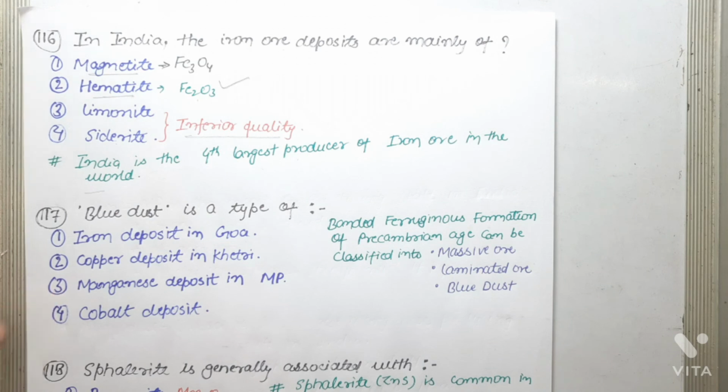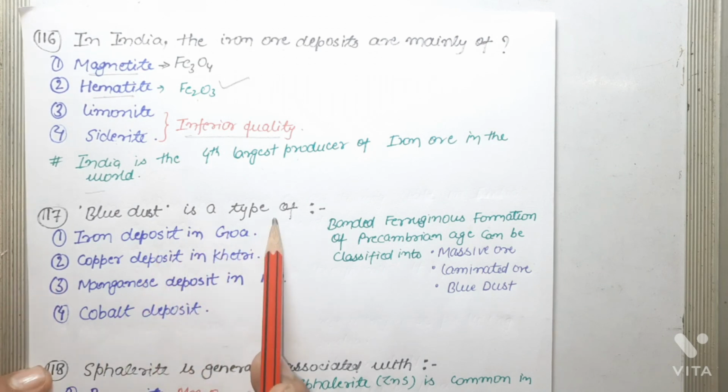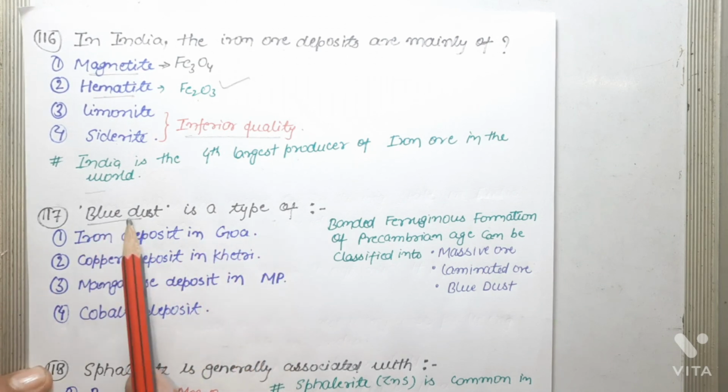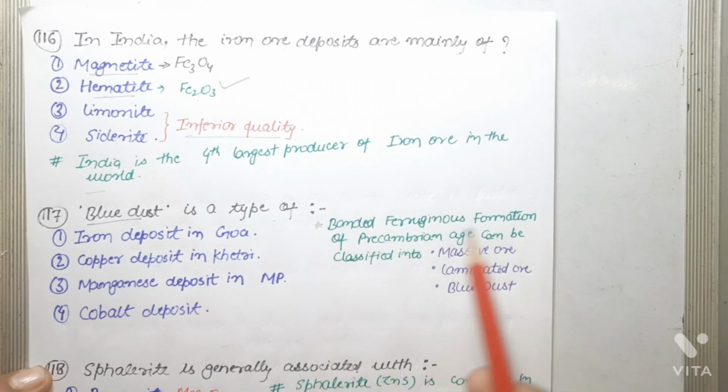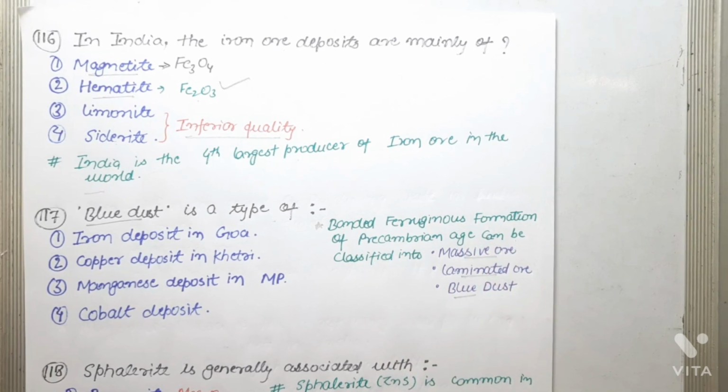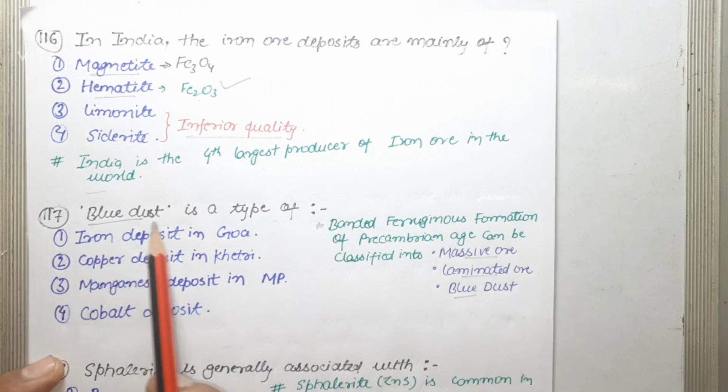Next question: blue dust is a type of. In the case of banded ferruginous formation of Precambrian age, it is classified into massive ore, laminated ore, and blue dust. In the Goa region, the iron ores are mainly massive and laminated hematite, which change to blue dust at depth. And this blue color is because of presence of quartz. So clearly blue dust is a type of iron deposit in Goa.